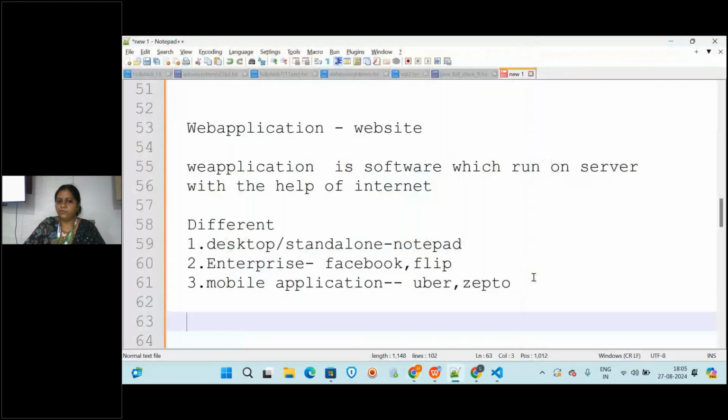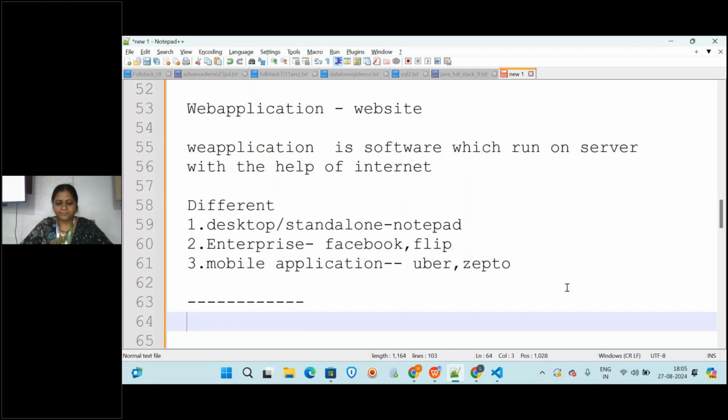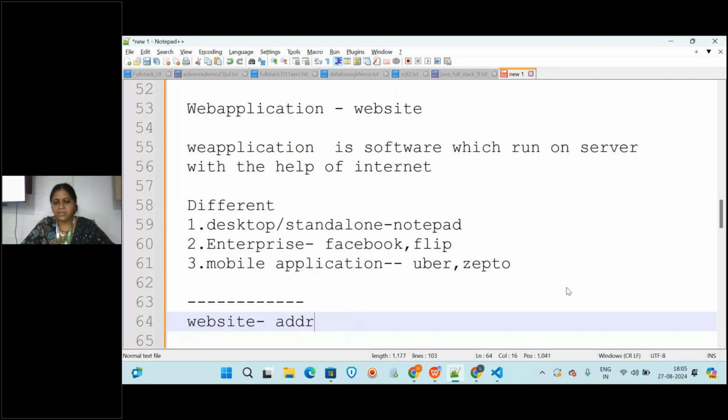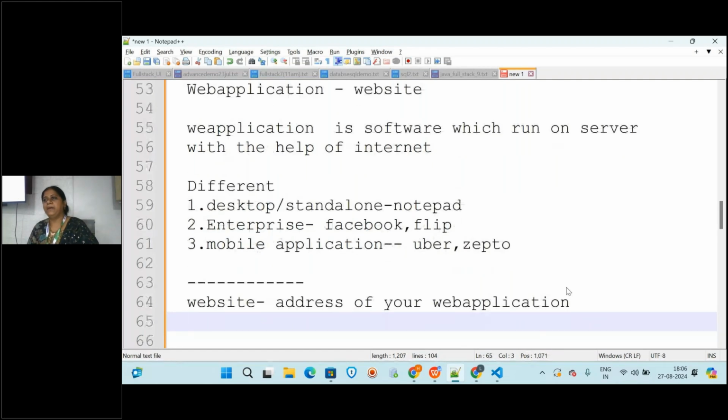We have now known about web application. We are learning everything to develop one web application, so we need to know what a web application is. Now what is a website? A website is nothing but the address of your web app. Whatever Facebook or Amazon or anything, they will give you the address.